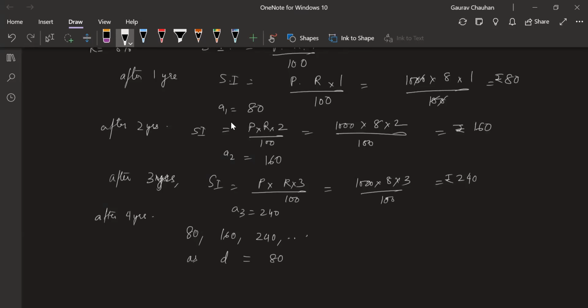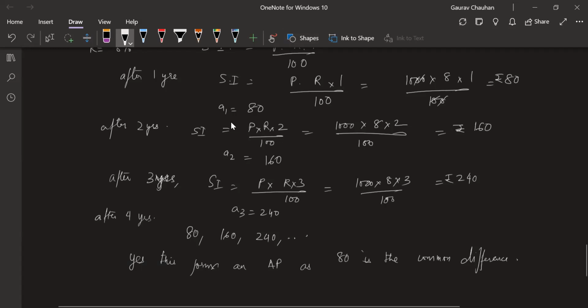So the common difference D is equal to 80. You find A2 minus A1, A3 minus A2, and all of that. Yes, this forms an AP, because you know the procedure. How do we write the reason? As 80 is the common difference.